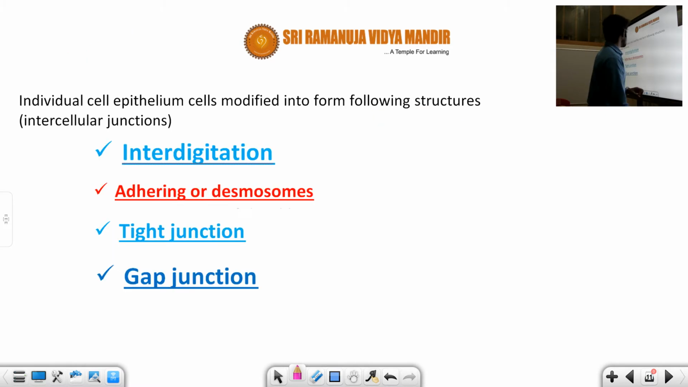This is talking about a very important point: individually the epithelium cells are modified to form the following structures, which are called intercellular junctions. In the next class we will explain all of these: interdigitation, adhering desmosomes, tight junction, gap junction, etc.